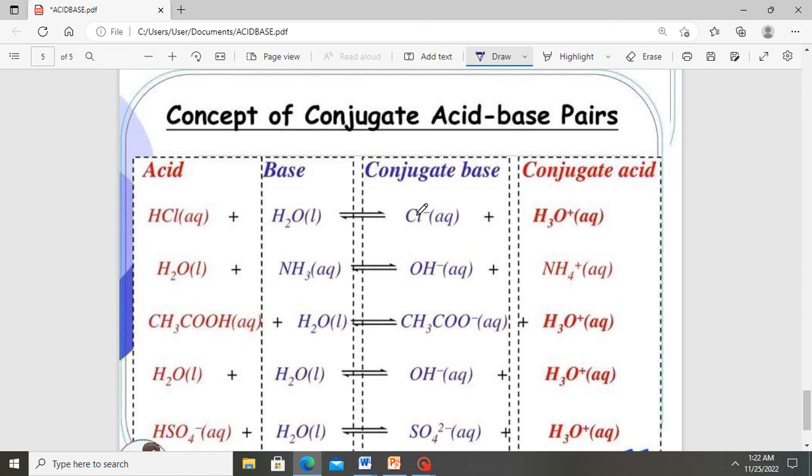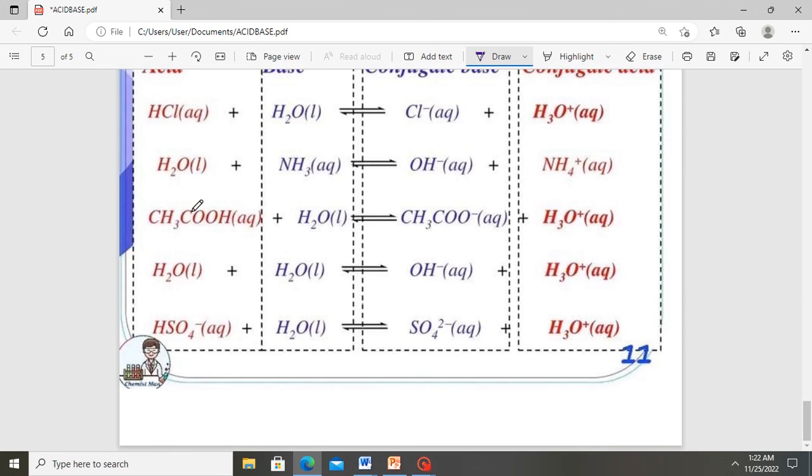HCl plus water gives you a chlorine ion and a hydronium ion. In the first reaction, this is the acid, this is the base. Then this is the conjugate base of the acid, and this is the conjugate acid of the base. In the second reaction, this is the acid, this is the base. This one is the conjugate base of the acid, and this is the conjugate acid of the base. In the third reaction, ethanoic acid plus water gives you an ethanoate and a hydronium ion. This is the conjugate base of the acid, and this is the conjugate acid of the base.